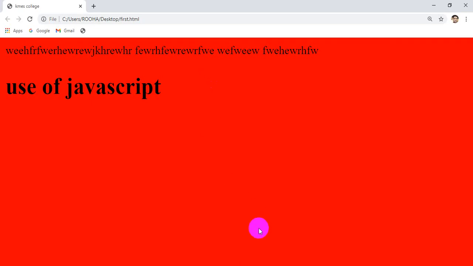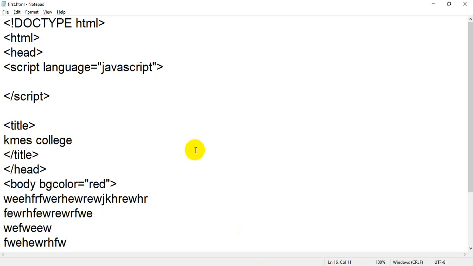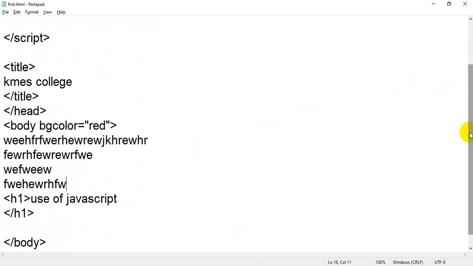So HTML is not case sensitive and it will not create any error, but JavaScript is a case sensitive language. For example, you have written an h1 tag over here. Instead of h1, if you write the closing h1 as a capital H, so here the opening tag you have written in small letter and the closing in capital letter.